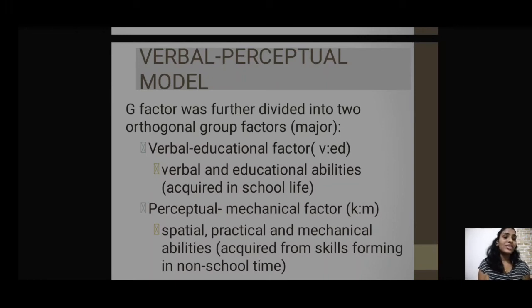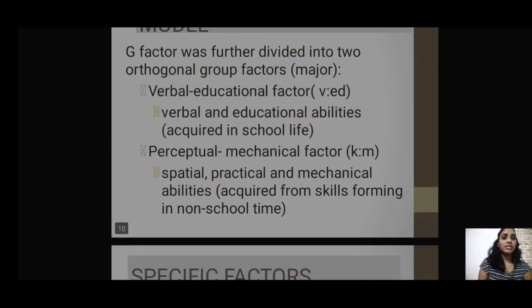This is not acquired during our school time, but outside school, or maybe in our house, somewhere outside school. Okay, so that is it. So verbal education is something that you acquire from school through learning and practice. The perceptual mechanical factor is something that we learn as a skill, not from school, maybe outside school.